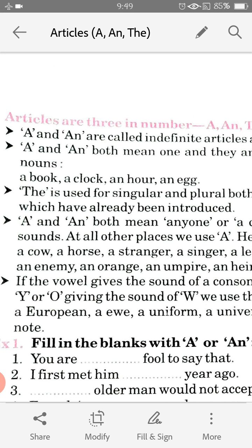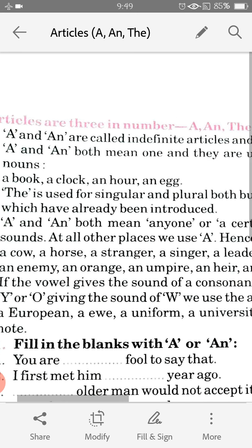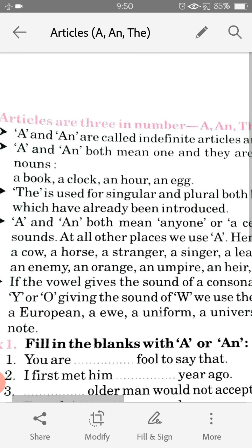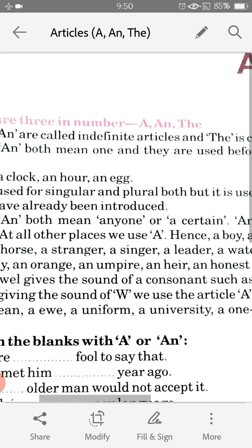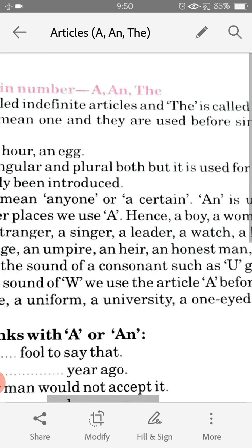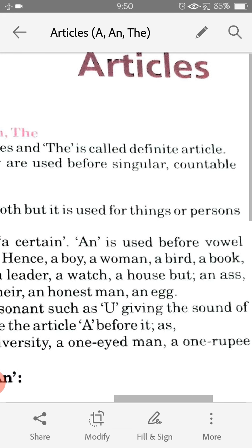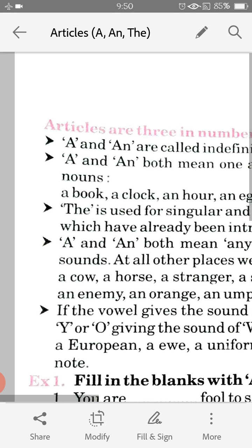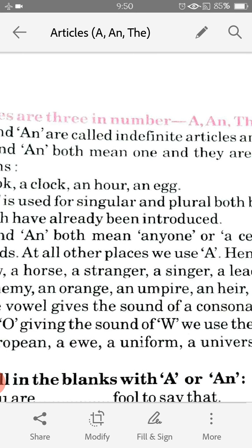A and an both mean one. They are representing only one thing. So they are used before a singular countable noun. For example, a book, a clock, an hour, an egg.